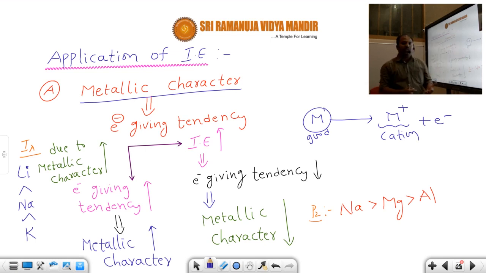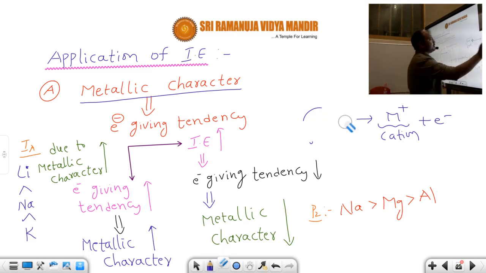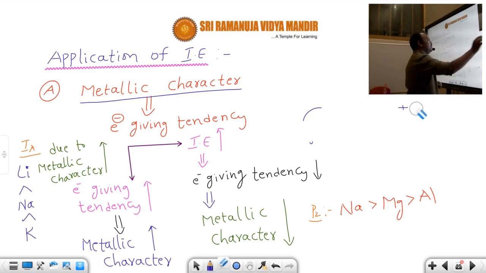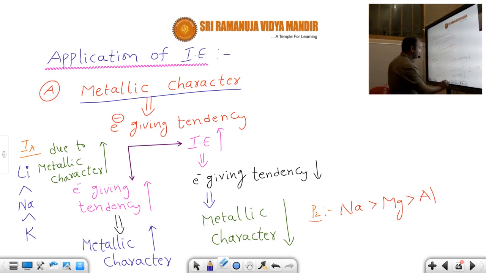The tendency of donating electrons decreases, so metallic character also decreases. Which is the strong metal? How can we know that? Very simple. If the metal is capable of donating electrons easily and forming the cation, then that metal is a strong metal or good metal.